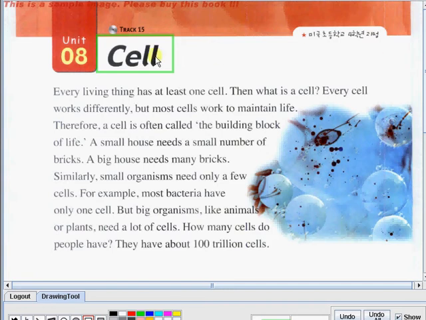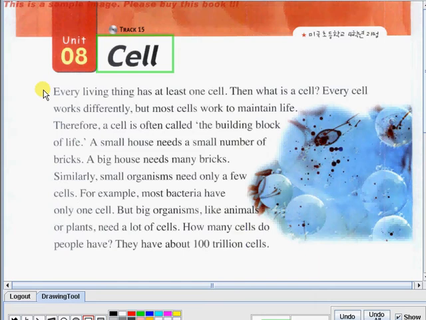Today, we will deal with Unit 8, and the article is about cell. In this lesson, we will know more about cell, like its meaning and how important it is in our life. So, let's check it out. But first, I will read the article slowly so you can be familiar with how the words should be pronounced. And after that, you can join me as I read it for the second time. So listen carefully. I will start now.